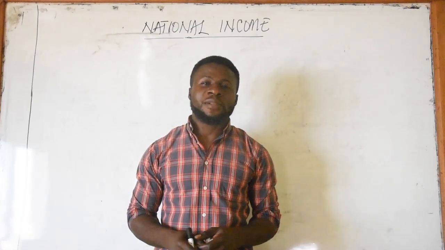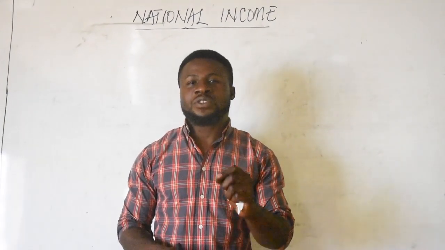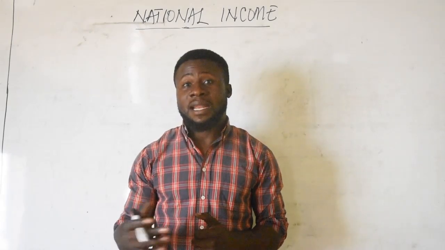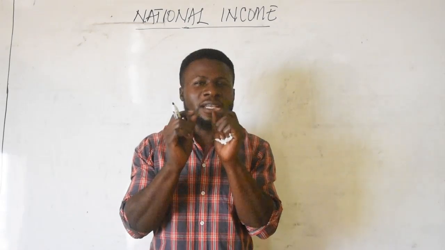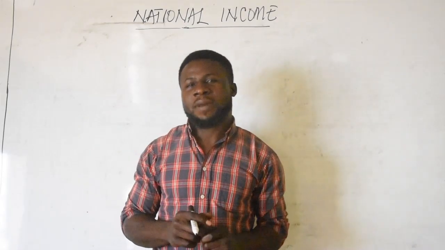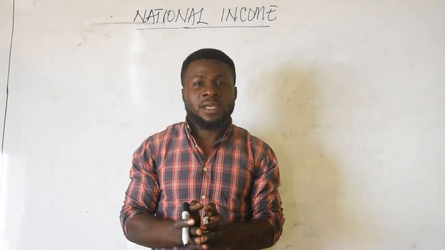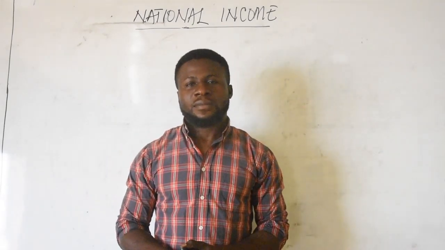National income is simply the financial value of goods and services produced by a country's resources in and out of the country. The financial value of the goods and services produced by a country, not the volume, and not the amount of money existing in the country.